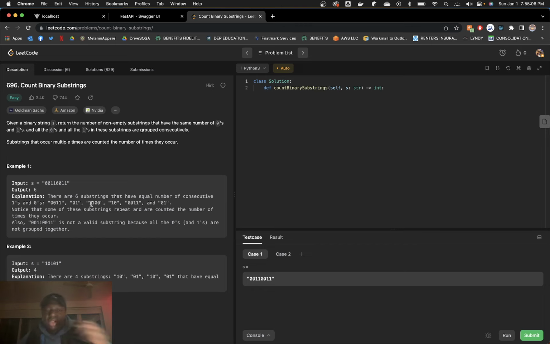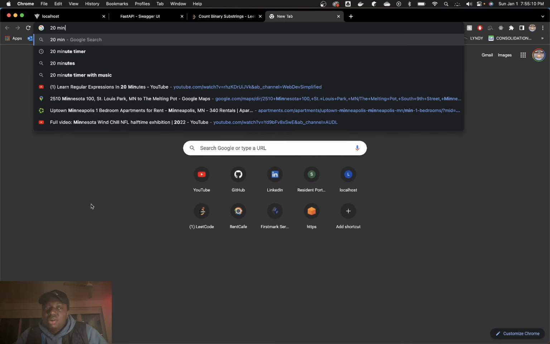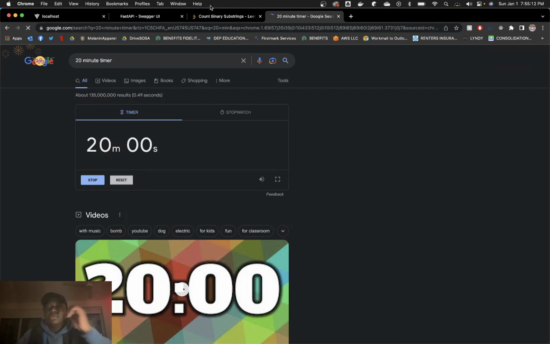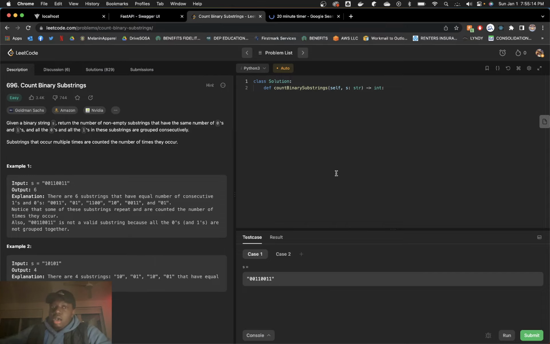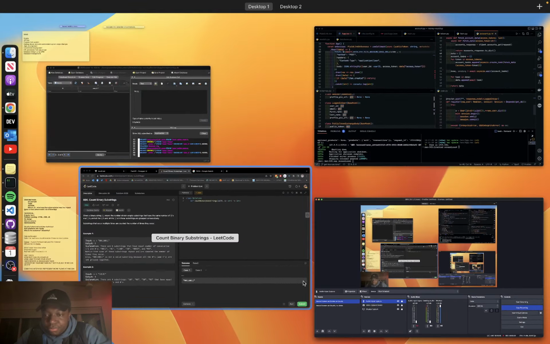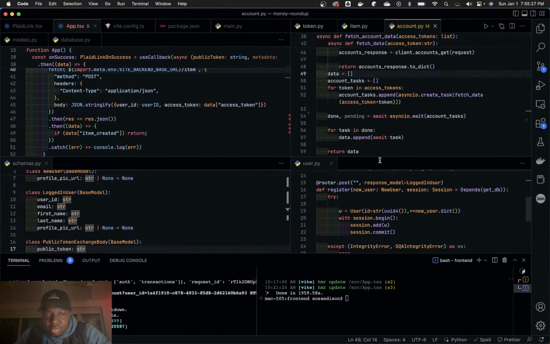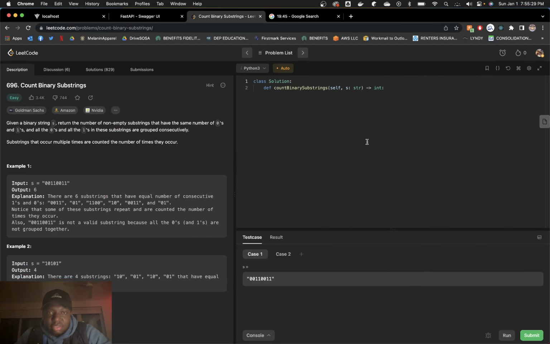I didn't put a timer. I'll give myself 20 minutes. This one I feel is going to be a little harder. Let me just do a 20-minute timer real quick. Am I recording properly? I feel like I just hit record. I didn't check anything. Okay, cool. So I took off the pop filter on my mic. Hopefully it doesn't sound too nuts.